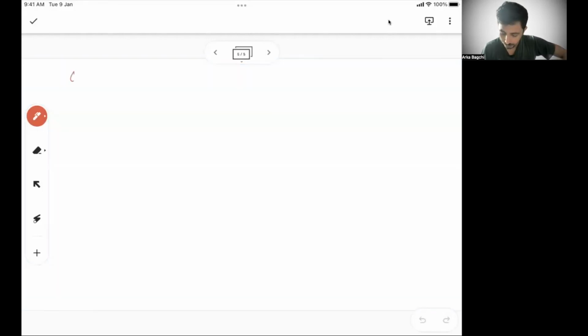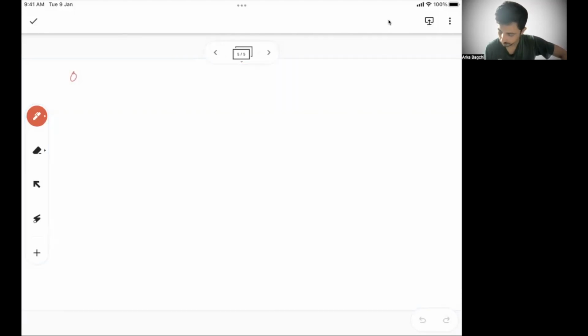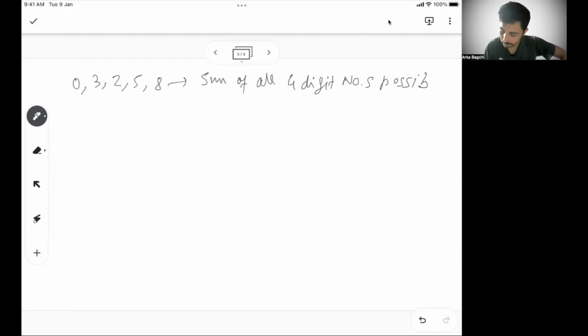So again, let's say we have 0, 3, 2, 5, 8. Find the sum of all 4-digit numbers possible without repetition, obviously. Sum of all 4-digit numbers possible. So basically, we're trying to find out the sum.